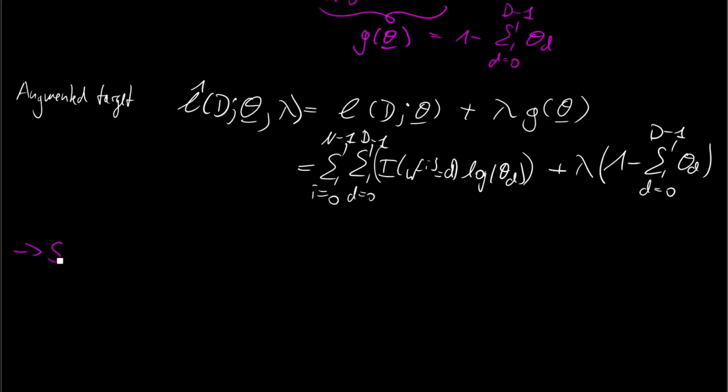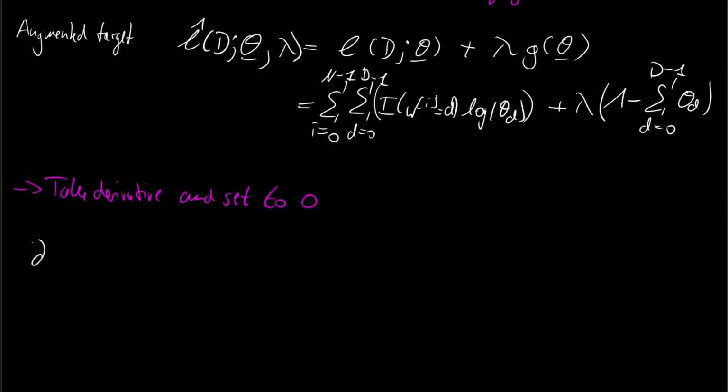So we take the derivative and set it to 0. Okay, let's do this. Let's take the derivative of L hat with respect to theta. But we don't want to take it with respect to the full vector.